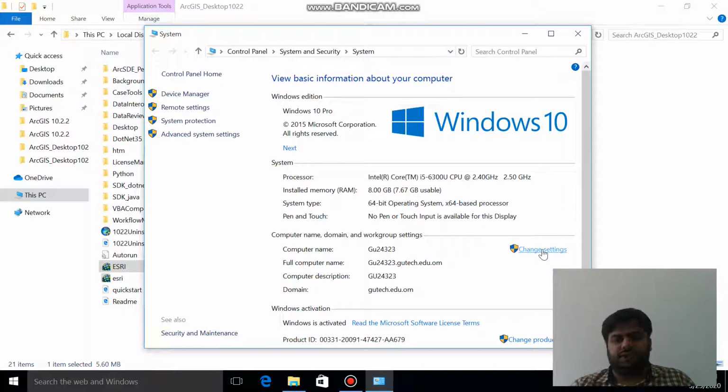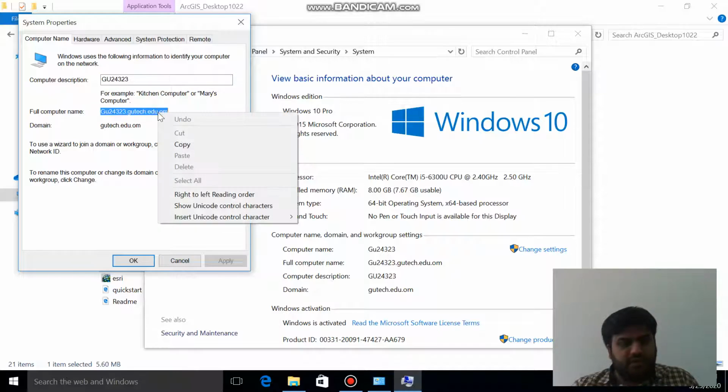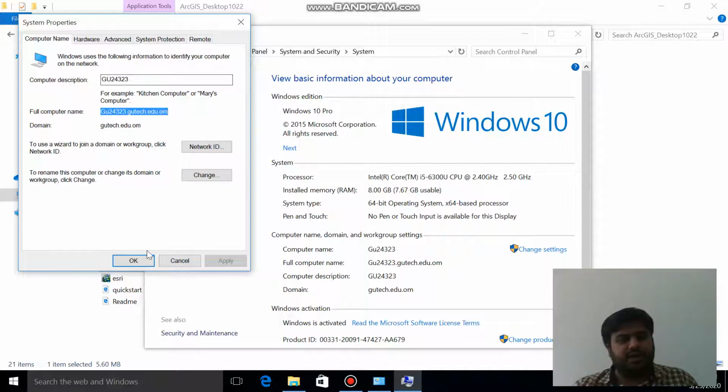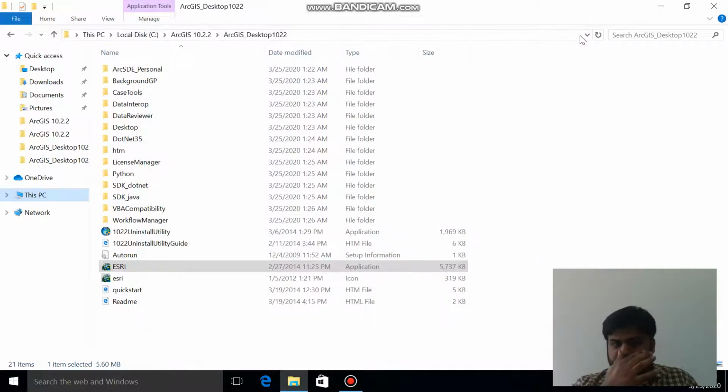So you just click on the change settings. So what you will do, copy the full name of your computer. So you copy it, and then you press OK and you close it. You just copied the name of your computer.